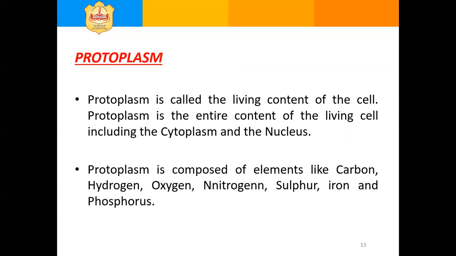Protoplasm is composed of elements like carbon, hydrogen, oxygen, nitrogen, sulfur, iron, and phosphorus. These elements are in the form of specific compounds such as water, protein, carbohydrate, fat, and mineral salt.